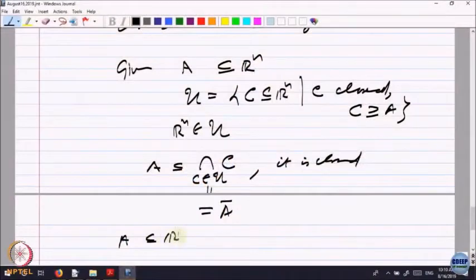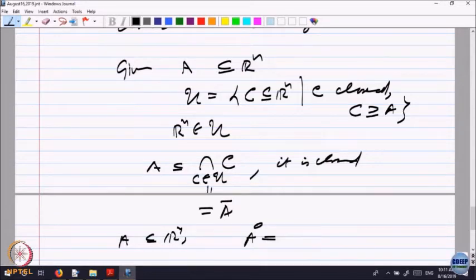Now, can you say what is A interior? Given a set A, can a similar thing be said about A interior? Try to make a guess. Given any set A contained in R n, what can you say about A interior? It is the largest. Interior is always an open thing inside, right, but empty set is open.